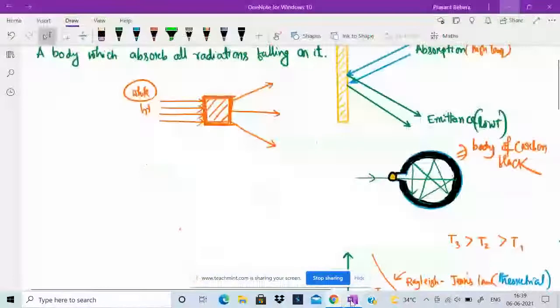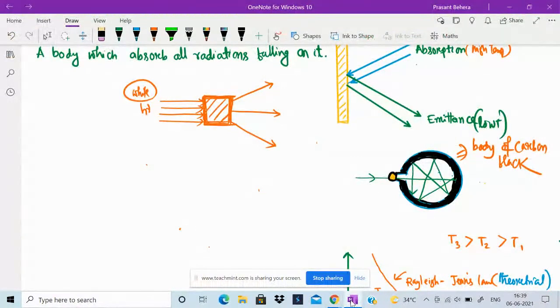So a black body is a hypothetical ideal concept. Suppose white light falls on a body, then three types of phenomena are observed. Some part of the energy is absorbed, some part of the energy is reflected, and some part of the energy is transmitted. Three types of phenomena are observed when white light falls on a body.